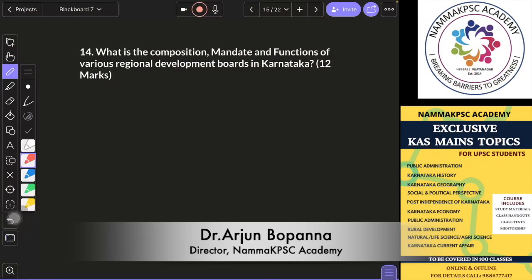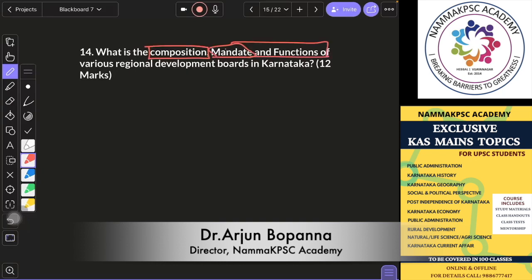Next, what is the composition, mandate, and function of various regional development boards in Karnataka? Very simple, direct question. In your economic survey, it is there. In the book that we have given, it is there. So like that, you can just write about it. It's very clear: composition, mandate, and function.